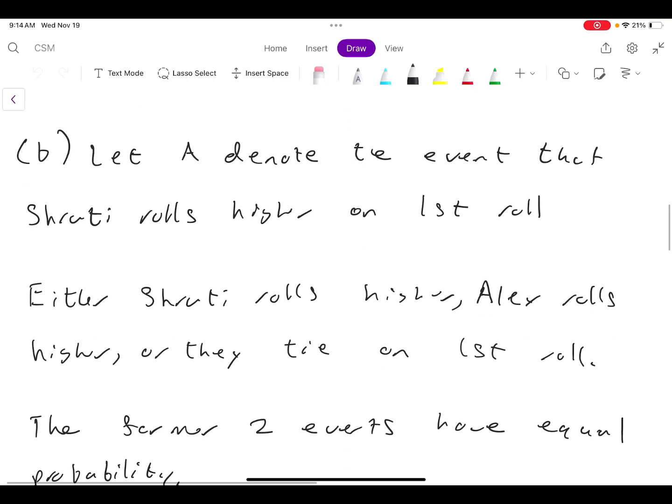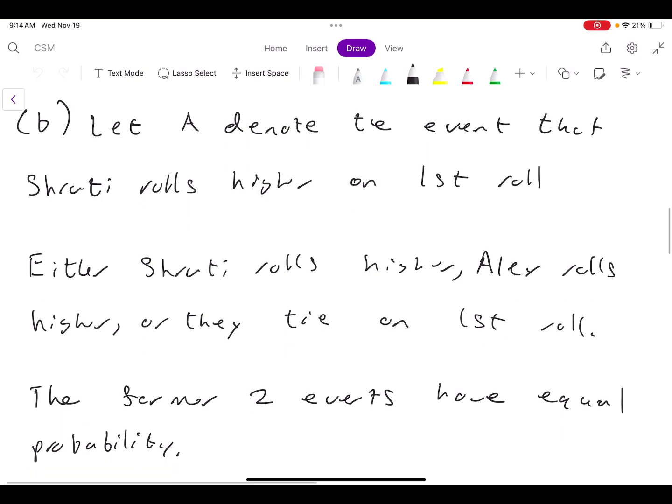Okay, let's look at part B. Part B asks, what's the chance that Shruti rolls a higher number on the first roll? Okay, so if we think about it, there's really 3 possibilities that can happen on the first roll. Either Shruti rolls higher, or Alex rolls higher, or Alex and Shruti roll equal. They tie. If we think about it, the probability that Shruti rolls higher on the first roll is equal to the probability that Alex rolls higher on the first roll, because there's no reason the probability should be different for Shruti than Alex.